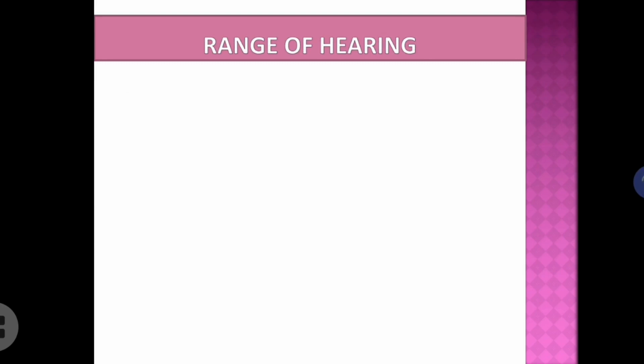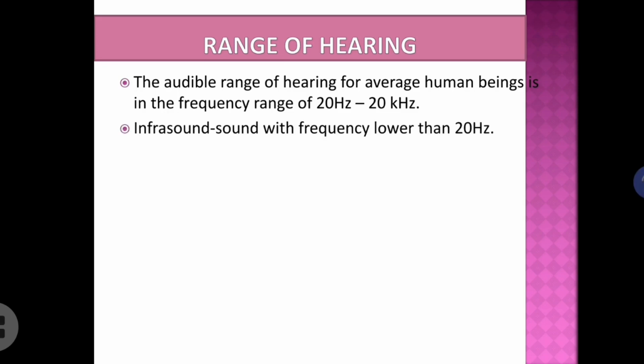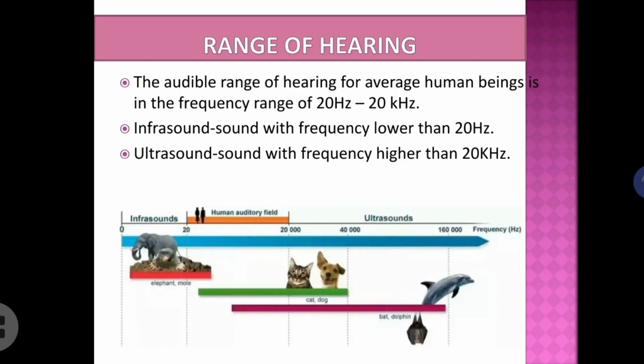Now, range of hearing. We all know that human beings, we are not able to listen to all frequencies of sound waves. Okay, the audible range of hearing for average human being is in the frequency range of 20 Hz to 20 kHz. What is it? 20 Hz to 20 kHz or 20,000 Hz. That is the human audible range. And the frequencies which are lower than 20 Hz are named as infrasound or infrasonic waves, and the frequencies which are higher than 20 kHz, they are named as ultrasound or ultrasonic waves.